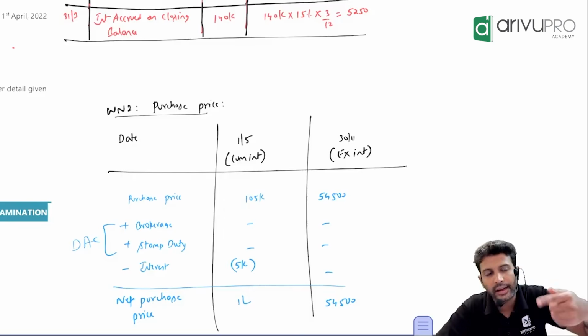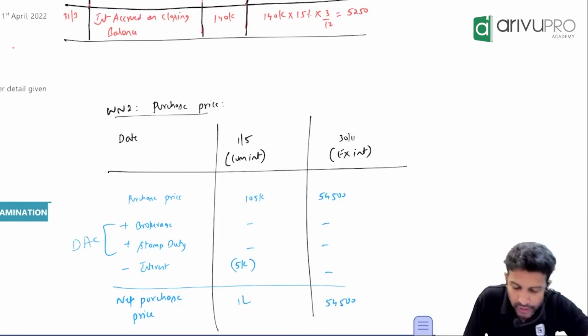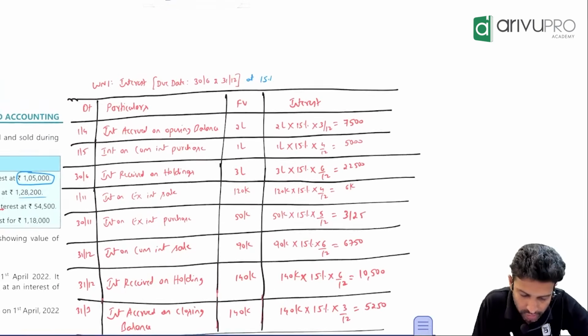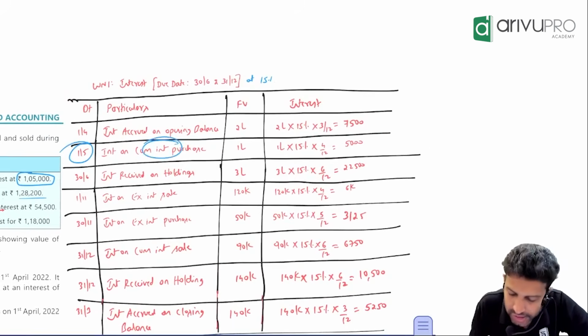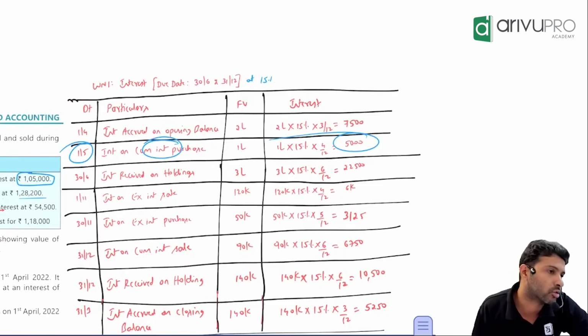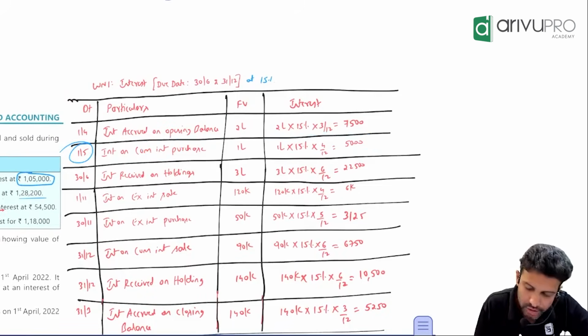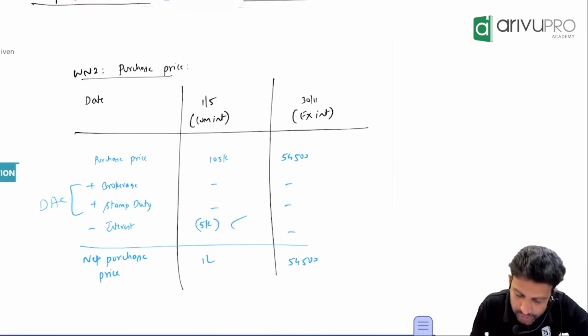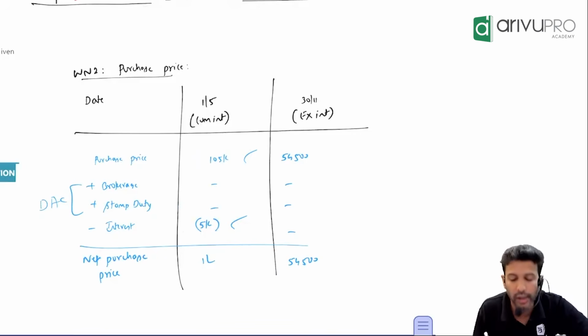Should we calculate again or is it already done? Go to the previous working note. 1st May. Check 1st May. This is your 1st May. Cum-interest purchase. How much interest is included? 5,000. What to do now? Subtract. Check, 5,000 is deducted. Yes. So from 1,05,000, 5,000 interest was included, so the net purchase price will become 1 lakh.